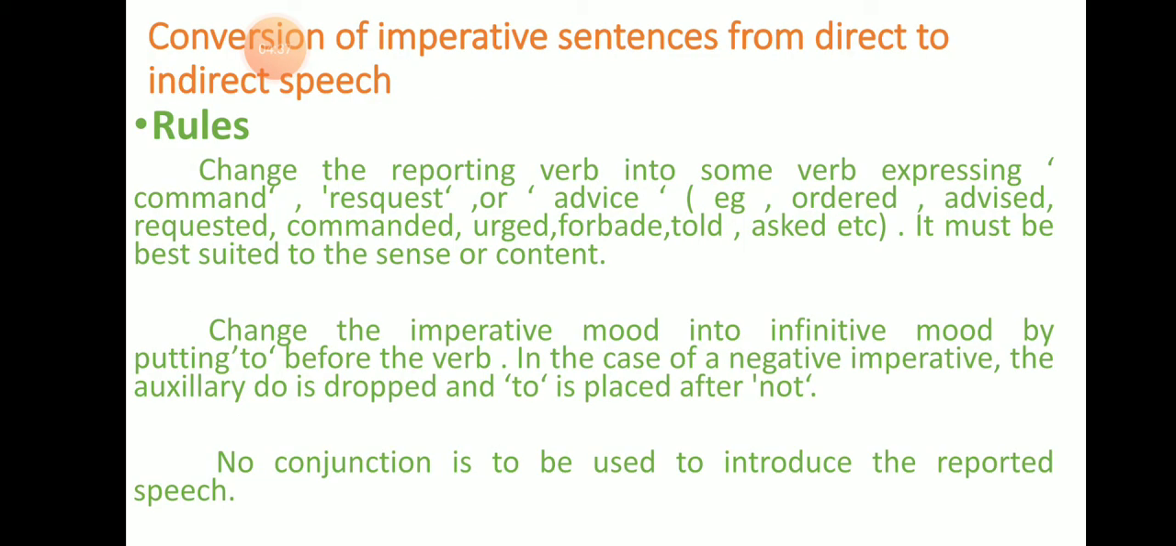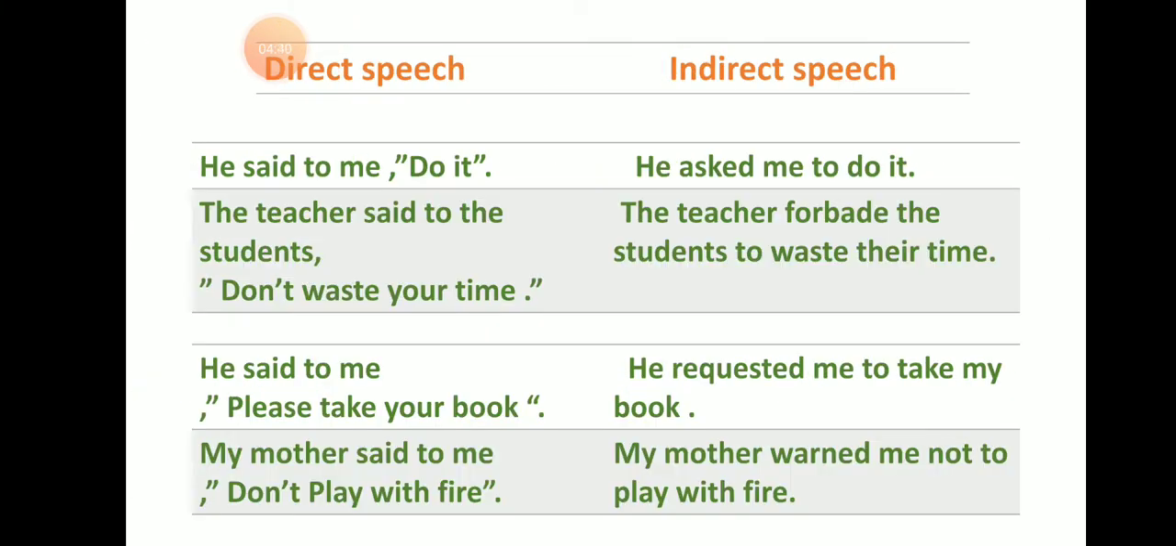My mother said to me, don't play with fire. This sentence is a warning. My mother is the speaker. Warned is the reported form of the verb. Said to is changed into warned me not to play with fire. This is an imperative sentence, so you cannot use forbade here. Forbade means just restricting, while this sentence is just a warning. So we are using the word warned.